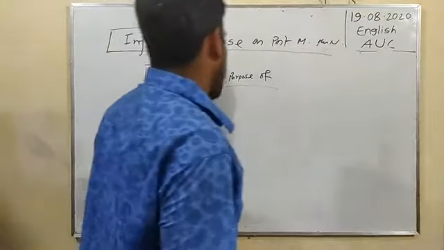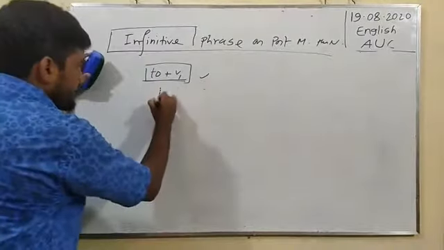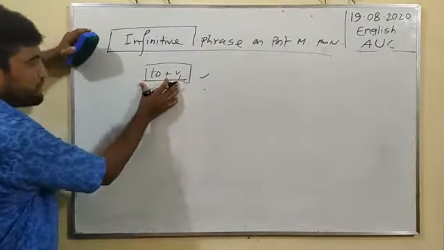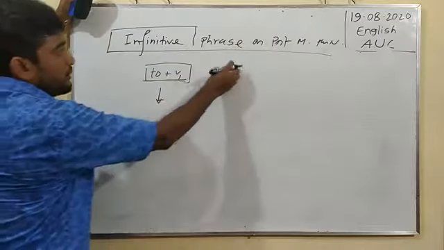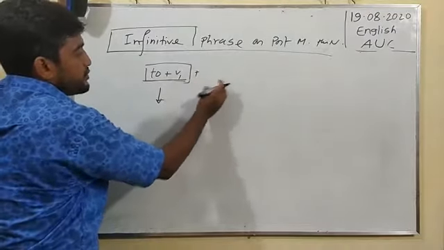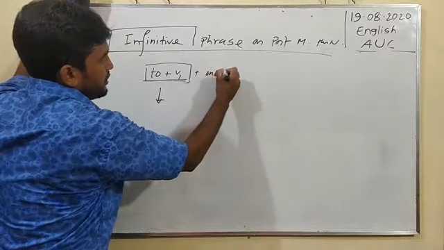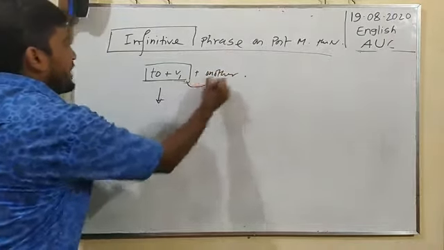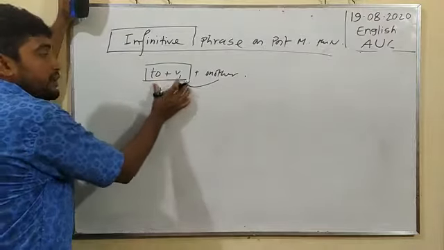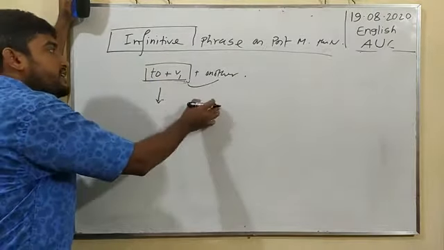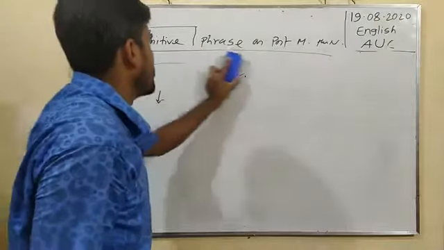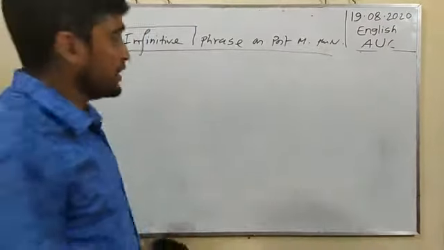Okay, and it is called the definition of infinitive. To plus v1 plus phrase has been called here the another part just after to plus v1, then it will be certainly counted the definition of infinitive phrase.